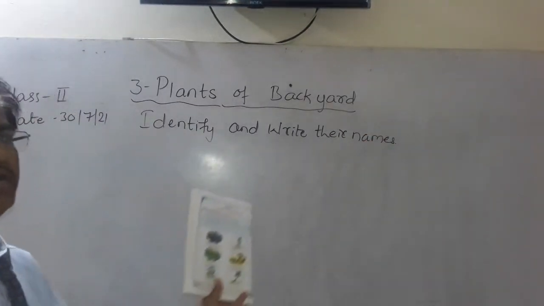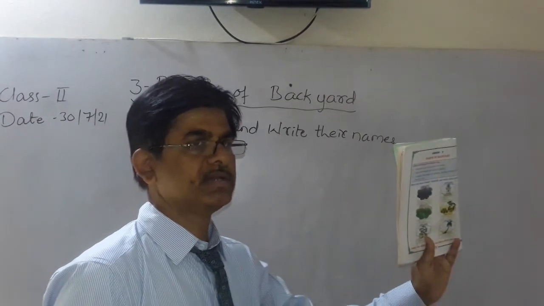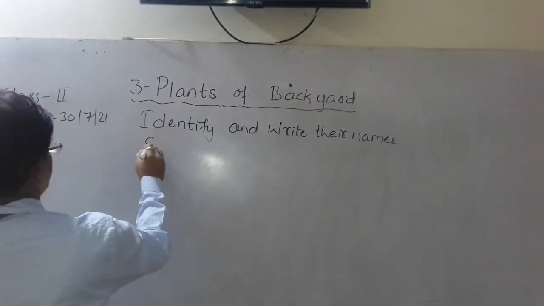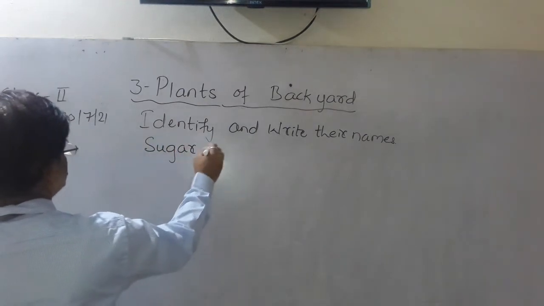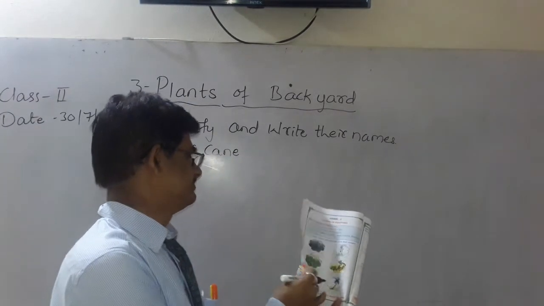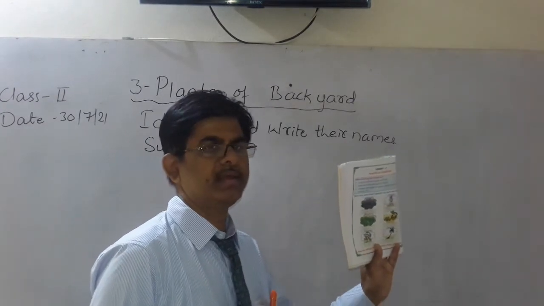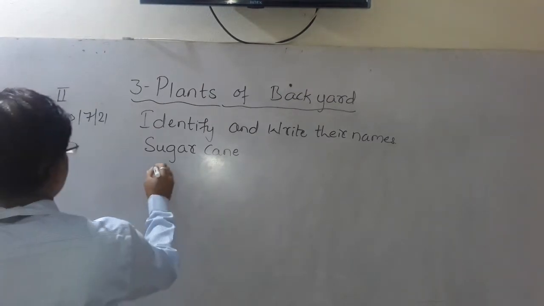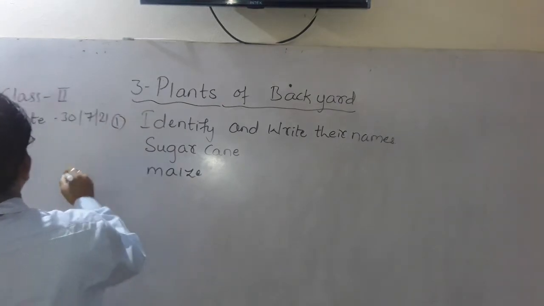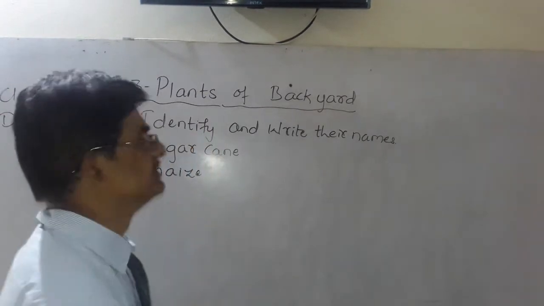Now here, the first plant you can see is the sugarcane plant. Sugarcane means kambu, what we call. So right here, sugarcane. Understood? First one is sugarcane. And the second one right there is maize. Second one, maize.